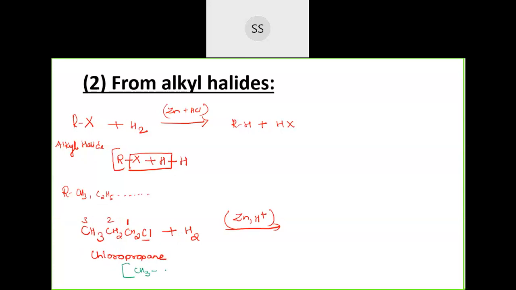Okay, CH3, CH2, CH2 and then Cl, plus I am having hydrogen bonded with hydrogen. So this HCl you have to remove. And where the Cl has gone out, this H will come and replace it.